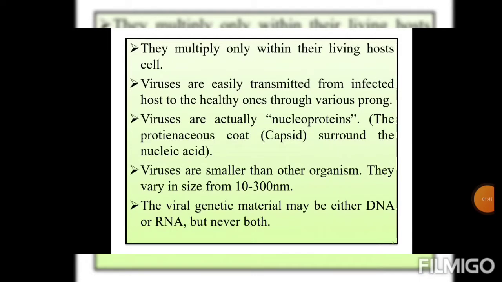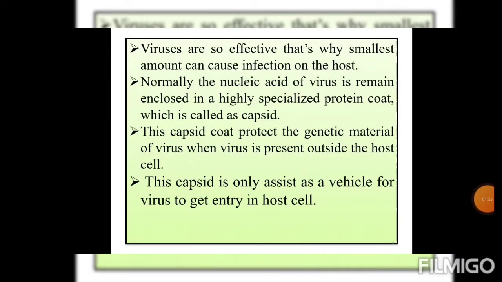They vary in size from 10 to 300 nanometers. The viral genetic material may be either DNA or RNA, but never both. Viruses are so effective that the smallest amount can cause infection in the host. Next characteristic, normally the nucleic acid of a virus remains enclosed in a highly specialized protein coat which is called a capsid. This capsid coat protects the genetic material of the virus when the virus is present outside the host cell.